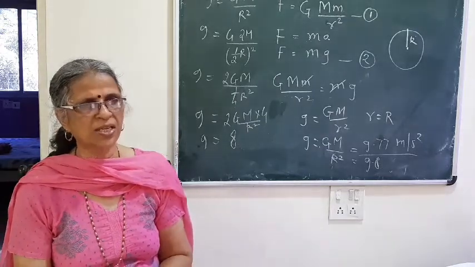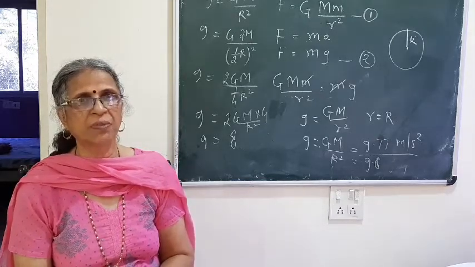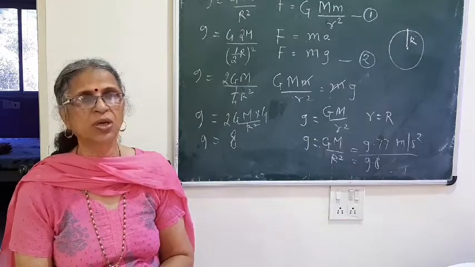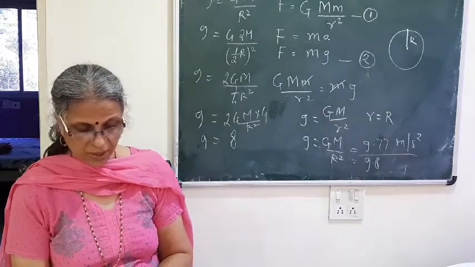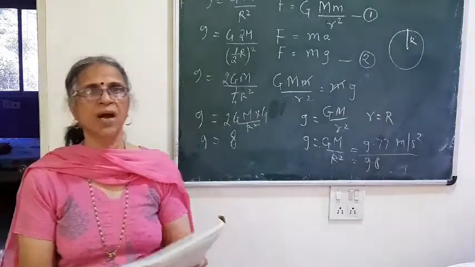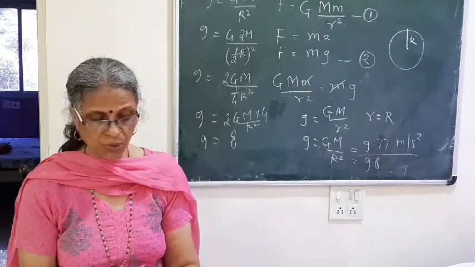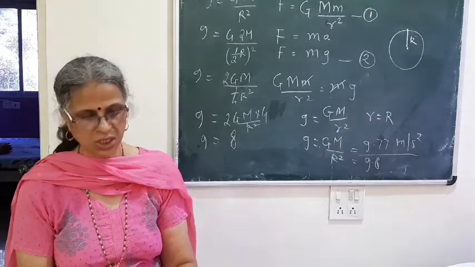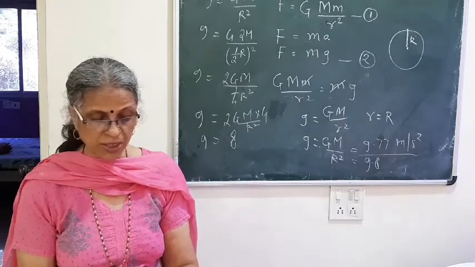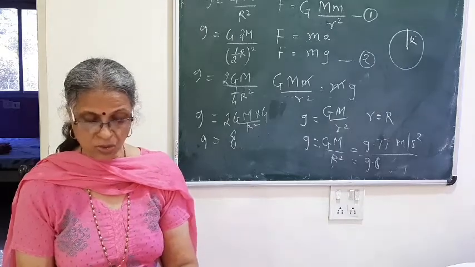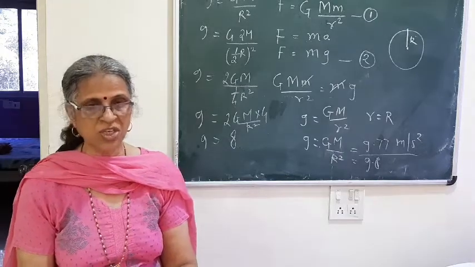The units for mass are kilogram and gram, while the unit of weight, as it is a force exerted by the earth, is Newton and dyne. Followed? So these are 4-5 points you can write as distinguishing between mass and weight, which is a very easy question. And the formula for weight is W equal to F equal to m into g, where g has the formula GM upon r square. So the value of g changes as mass and radius change.